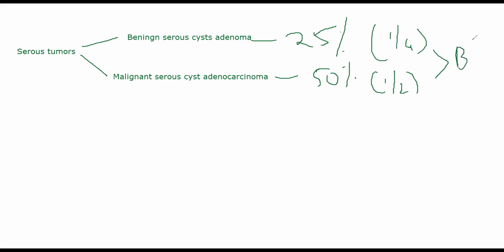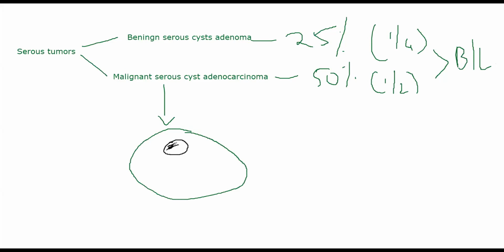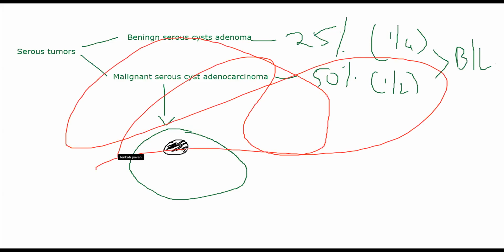It will be bilateral, where it is occurring in both the ovaries. All right. Now, malignant ones specifically will be large solid masses. They will have large solid areas, so it will be something like this inside the ovary. And they will have small areas of necrosis, so foci of necrosis can be seen inside this tumor. Along with that, they will invade the capsule. The tumor itself will be nodular, and they will invade the capsule and end up in the peritoneum, where they are causing ascites, fluid inside the peritoneum.